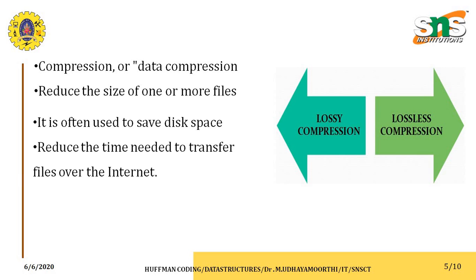So in compression techniques we basically have two types. One is called lossy compression, another one is called lossless compression. Lossy compression mainly supports GIF and JPEG files, and lossless compression can mainly support these kinds of files also. Lossy compression cannot be used for text and data files because you want to get the original file back when you uncompress it. So many lossless compression schemes use variable length encoding, called Huffman coding, which we are going to see here.